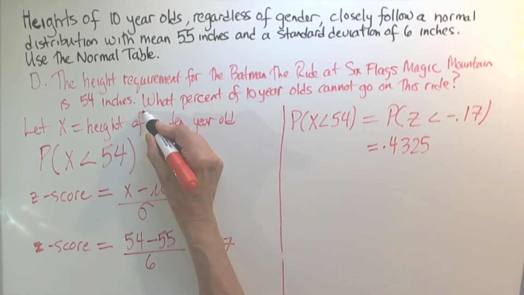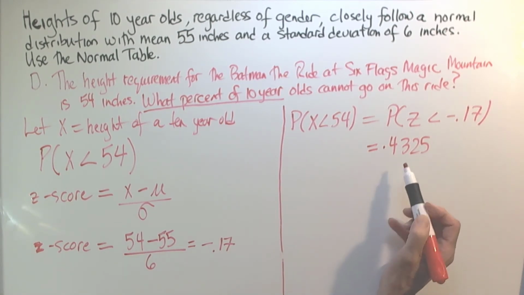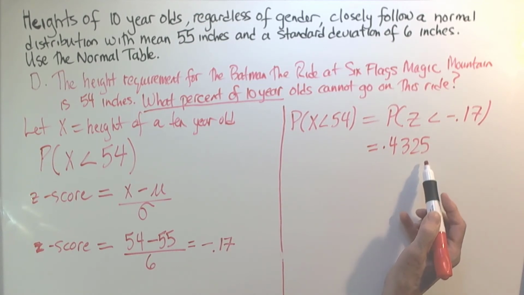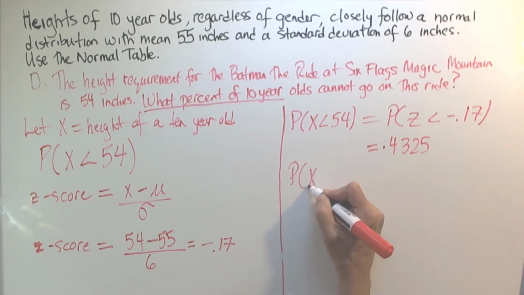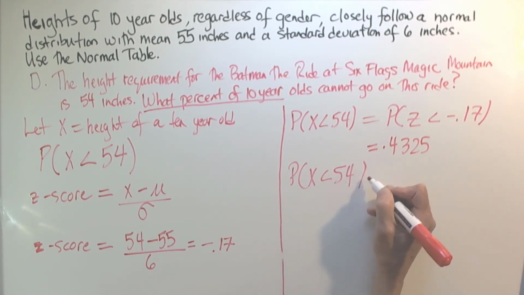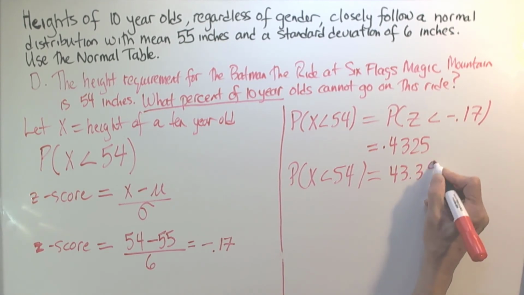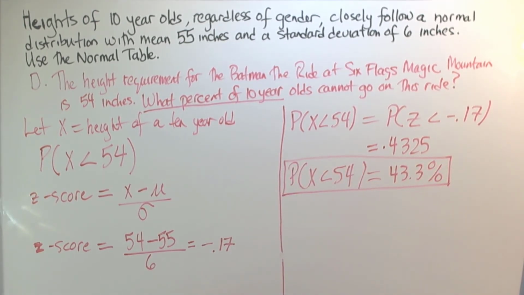In this case, we're asked for the percent. So when we want to report our percents, we're going to take our probability and round it to the nearest tenth. So in this case, the probability that x is less than 54 as a percent is 43.3%. So that tells us that 43.3% of these 10-year-olds are going to be very disappointed when they get to Batman the Ride at Six Flags.